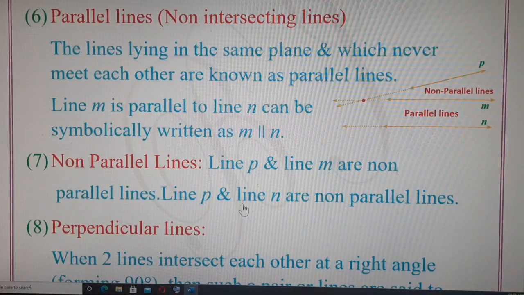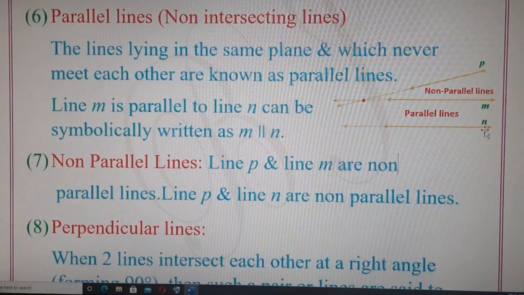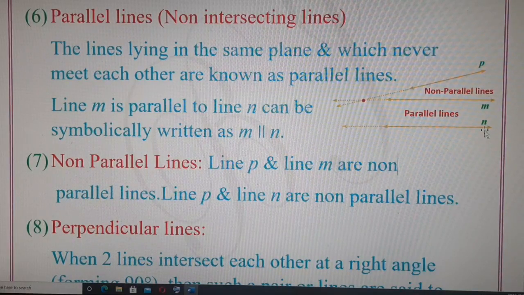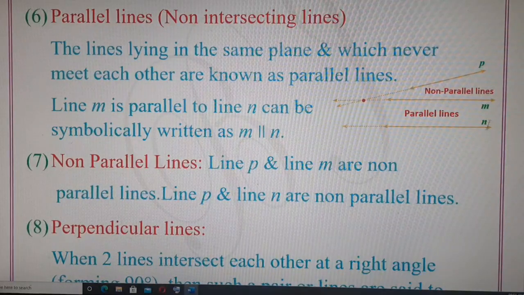So here line P and line N are also non-parallel. If we extend line P further, then line P will also intersect line N. So we can say line P and line N will intersect each other. Line P and line N can be called intersecting lines, or non-parallel lines. That means line P and line N will intersect, and line P and line M will also intersect. So when line P is compared with the other two lines, they form intersecting or non-parallel lines.